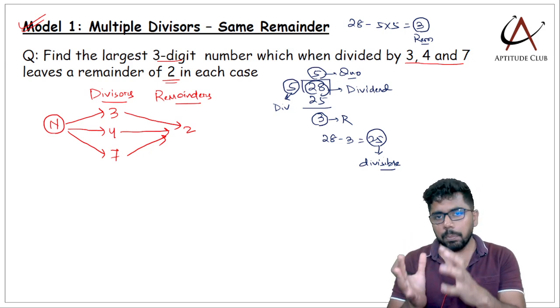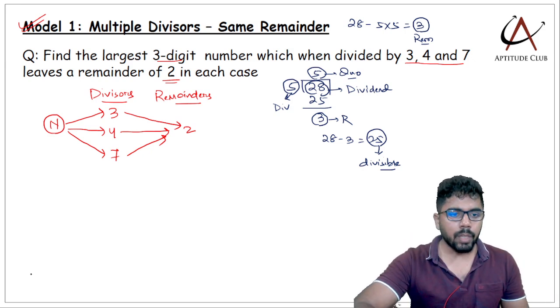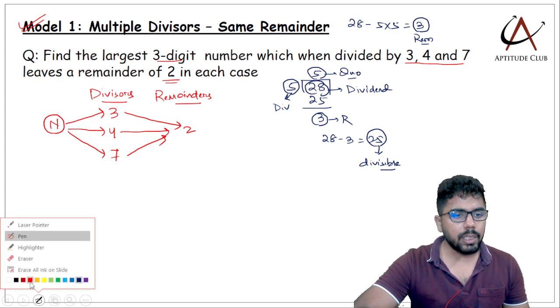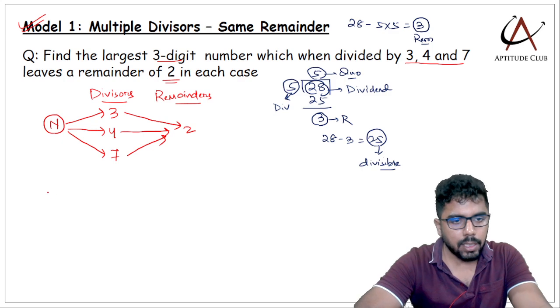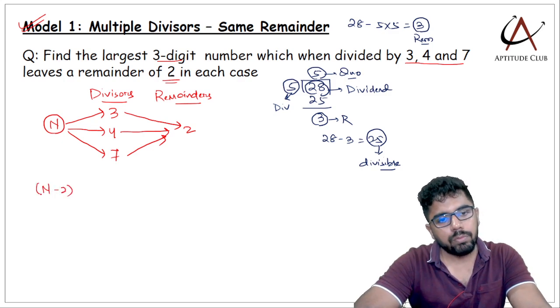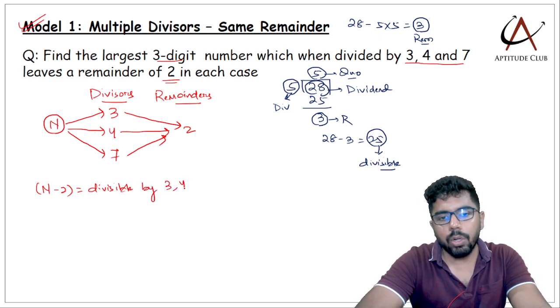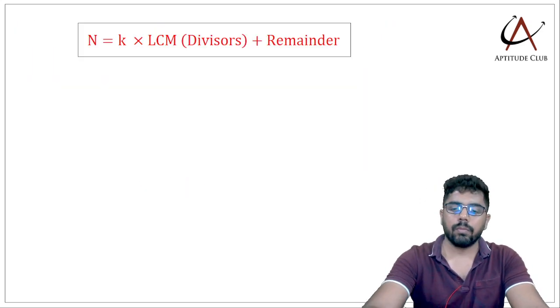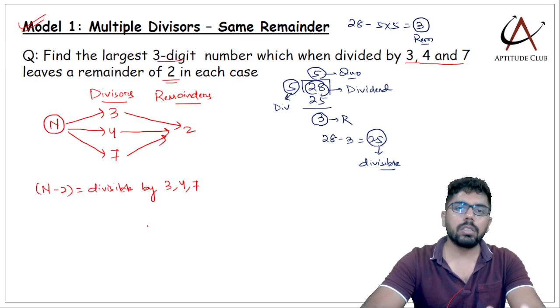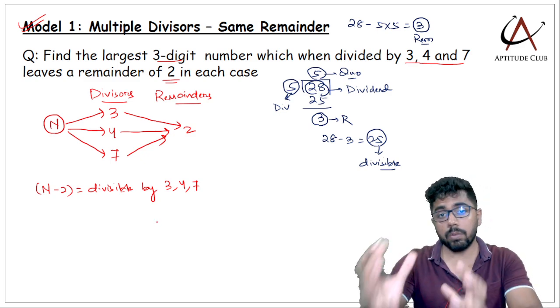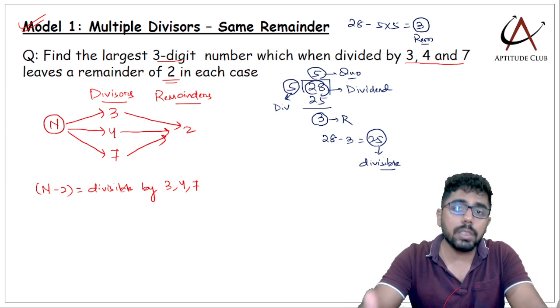If I try and replicate this logic in our question, I am getting a remainder of 2 in each case. So can I say n minus 2 will be divisible by 3, 4 as well as 7? N minus 2 will be divisible by all 3 of them, because whatever was the remainder I removed it, so whatever is left is divisible.